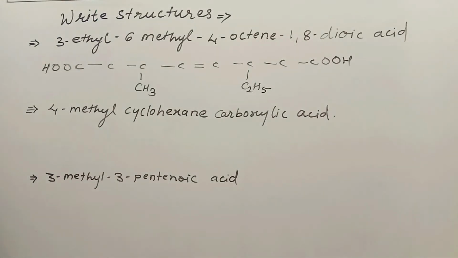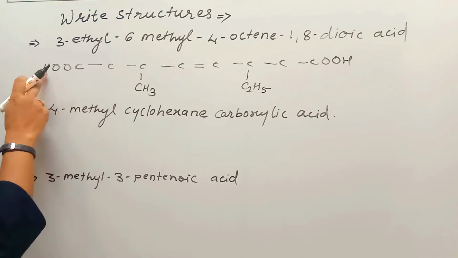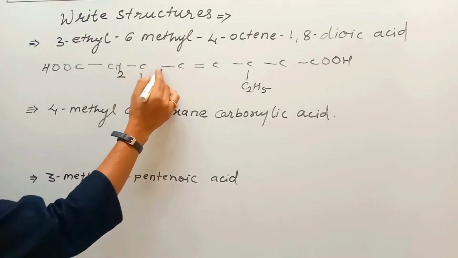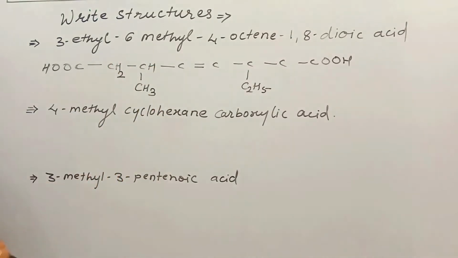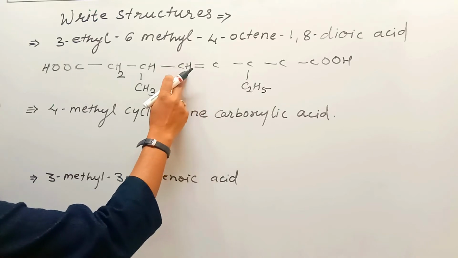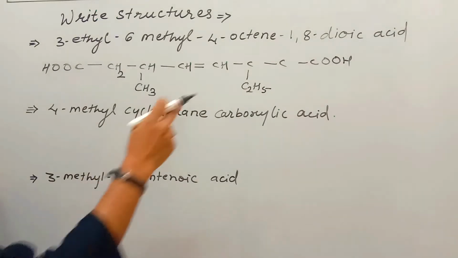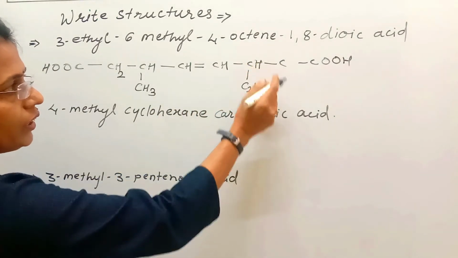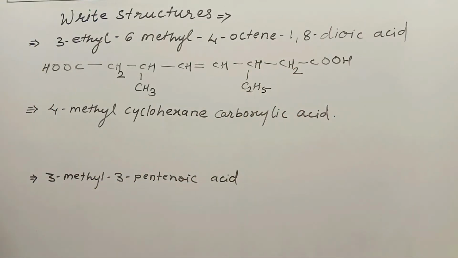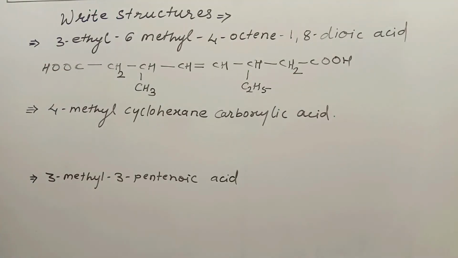Now we know that each carbon has a tendency to form 4 bonds. So here 4 bonds are over, COOH group is here. 1, 2, remaining 2, so write H2. 1, 2, 3, only 1 bond left, that's why write H. 1, 2, 3, 3 bonds are over, so write 1H. 1, 2, 3, we want 4, that's why write H. Here again 1, 2, 3, so write 1H. Here 1, 2 bonds are over, remaining 2, so write H2. And this is the structure of 3-ethyl 6-methyl 4-octene 1,8-dioic acid.